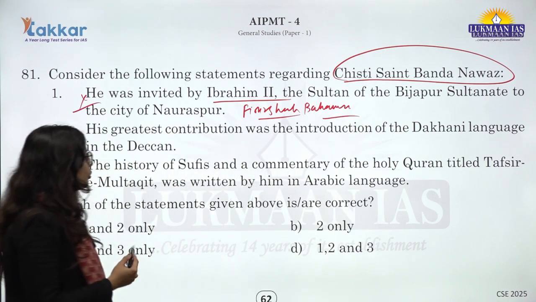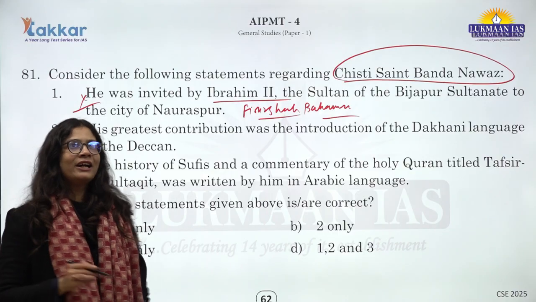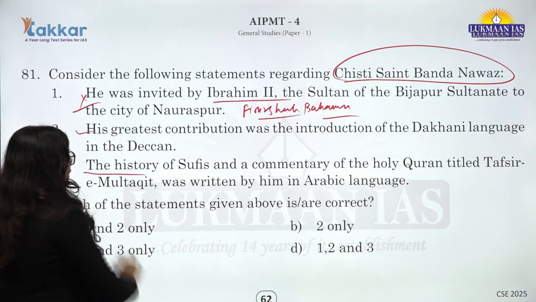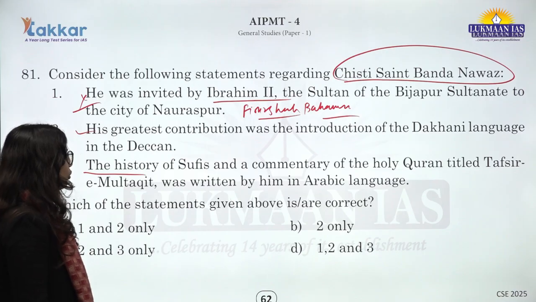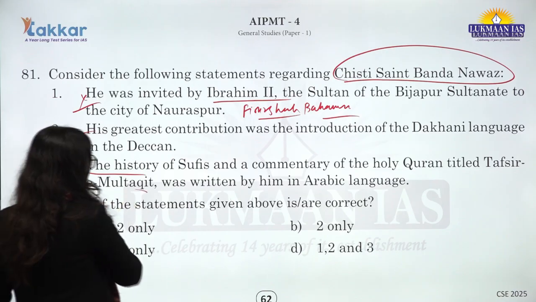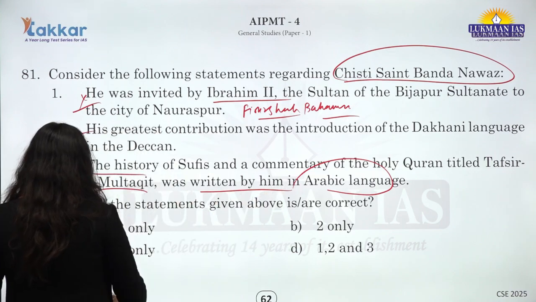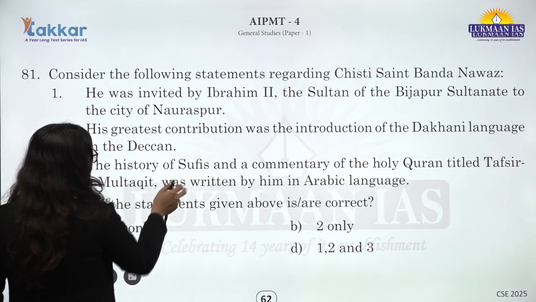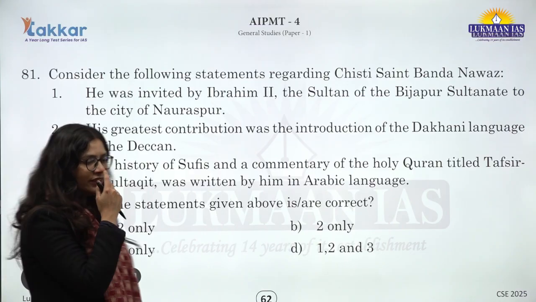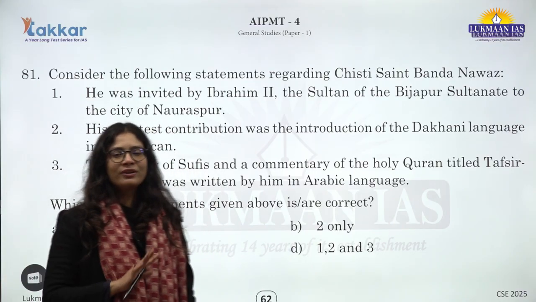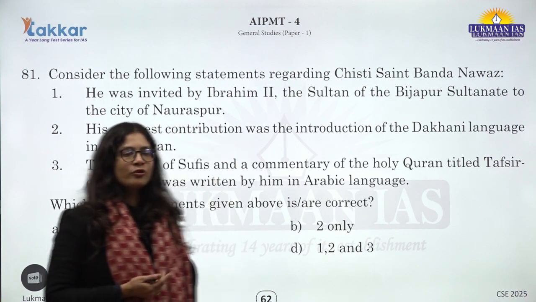His greatest contribution was the introduction of the Dakhni language in the Deccan, which is correct. So the second is correct, and the third, that he has written a commentary on the Holy Quran titled Tafsir al-Multaqit in Arabic, is also correct. So the second and third are correct here, and C will be the option. If you know this information, this will be an easy guess for you, but if you do not know it, this is a tougher question, so you can also leave such a question.